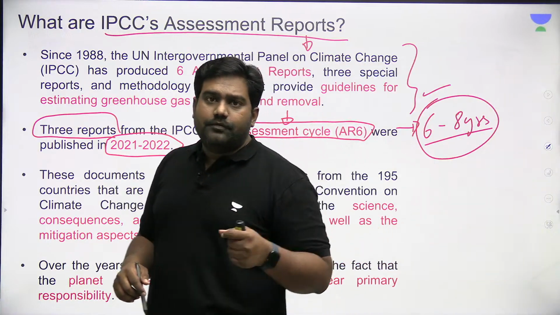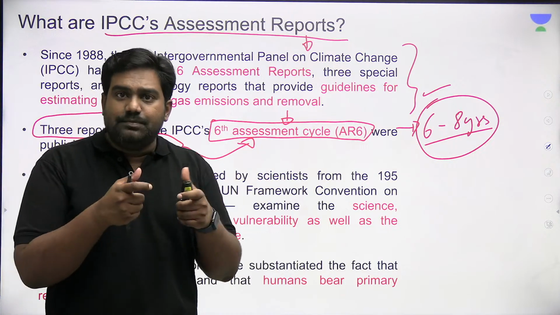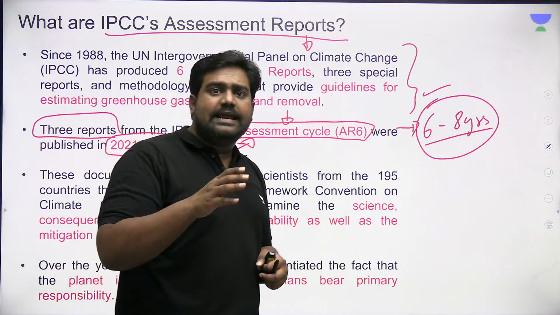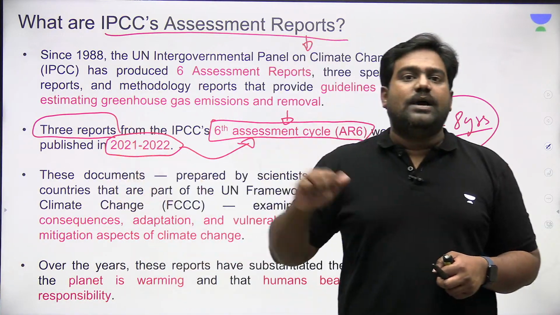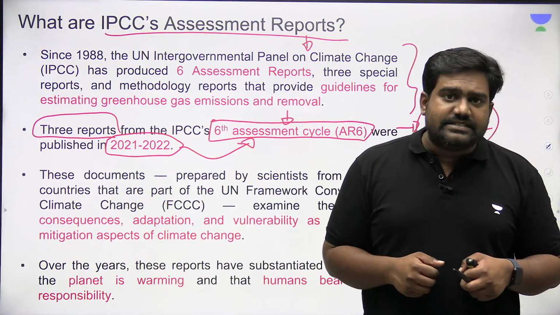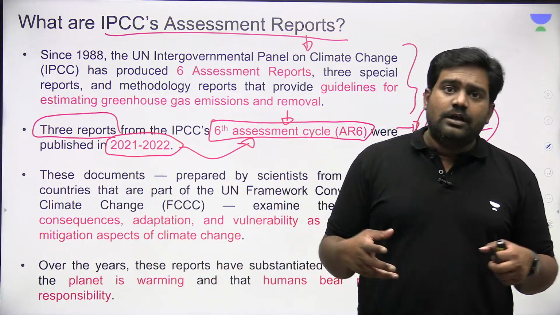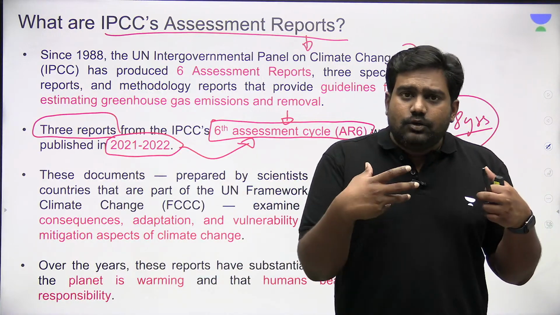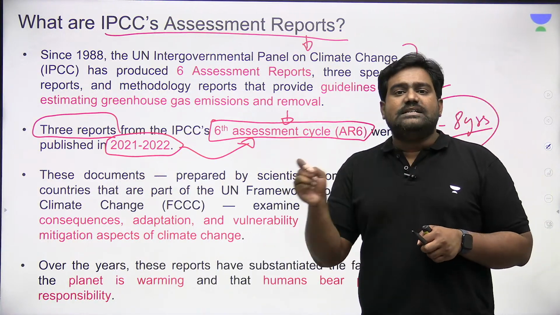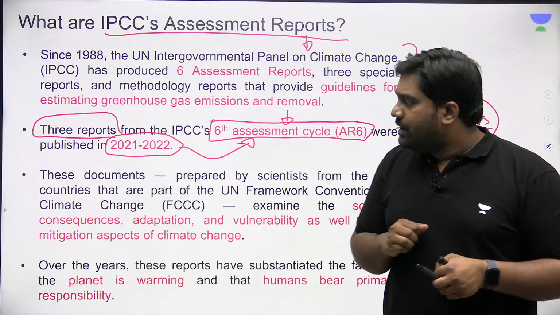It requires a lot of collaborative effort from researchers around the world who are part of the IPCC Bureau, right? They're nominated by the respective countries. All 195 UN members are party to IPCC. So they nominate their researchers, scientists and experts onto this bureau, and it takes a good 6 to 8 years of effort to collate all the data, to bring out the assessments and to publish these reports. So till date, IPCC has completed 6 assessment cycles since 1988.